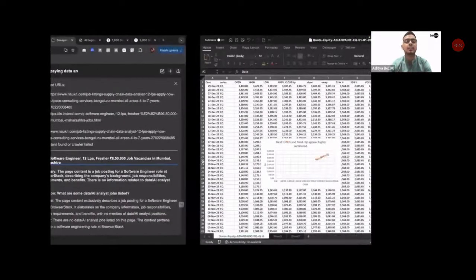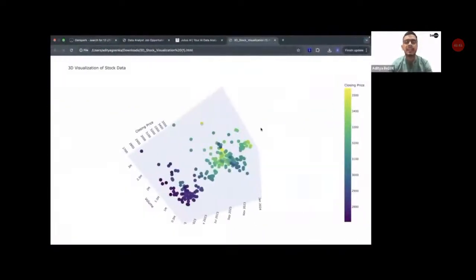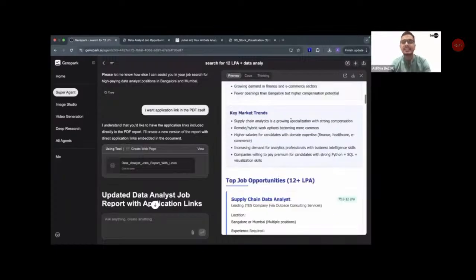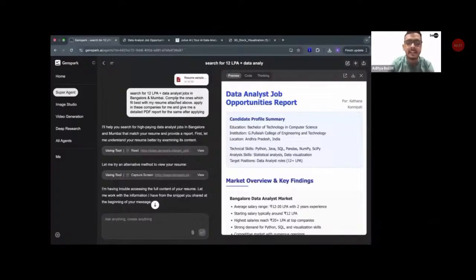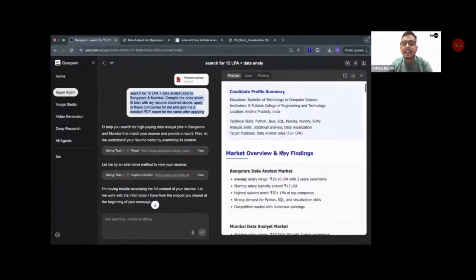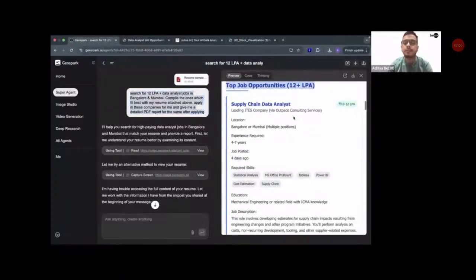And guys, once it is done with all of these searches, what you will be getting finally is something which you see on the screen right now. See, I entered the same sort of prompt over here earlier. Okay, search for 12 LPA plus jobs, and I have this entire PDF right here along with me of the top job opportunities of 12 LPA.